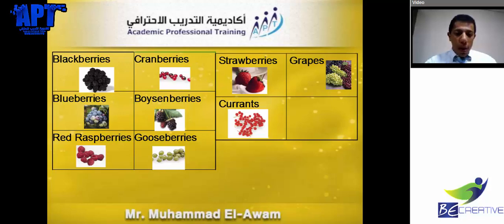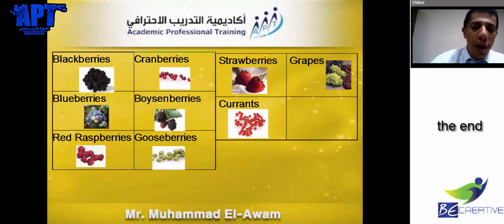Now about currants, they are just small red ones with that orange top on them. Also, we have blackberries and blueberries. They are very famous. Mostly they are purple in color and very small. You do not need to do anything to them. You just wash them well and they're ready to be eaten. Same goes with boysenberries, cranberries, gooseberries, red raspberries. And we'll go through the spelling of each one of them. We went through the spelling of strawberries. We have grapes, G-R-A-P-E-S.